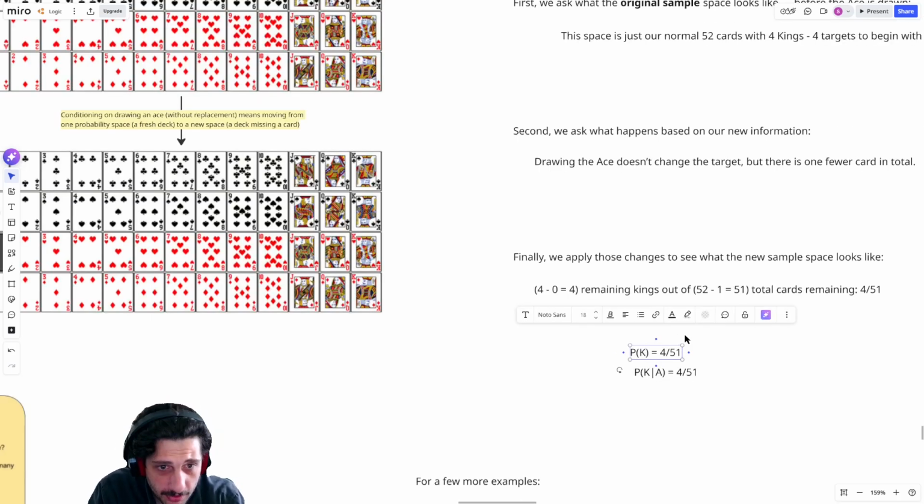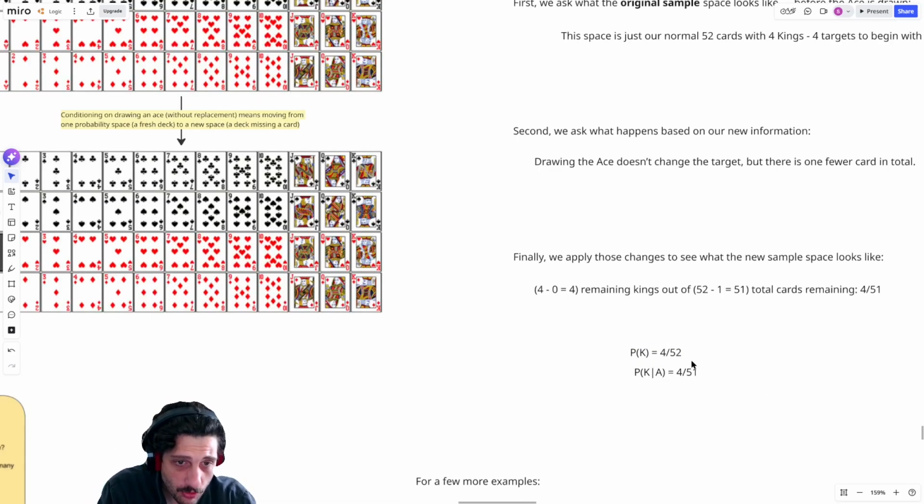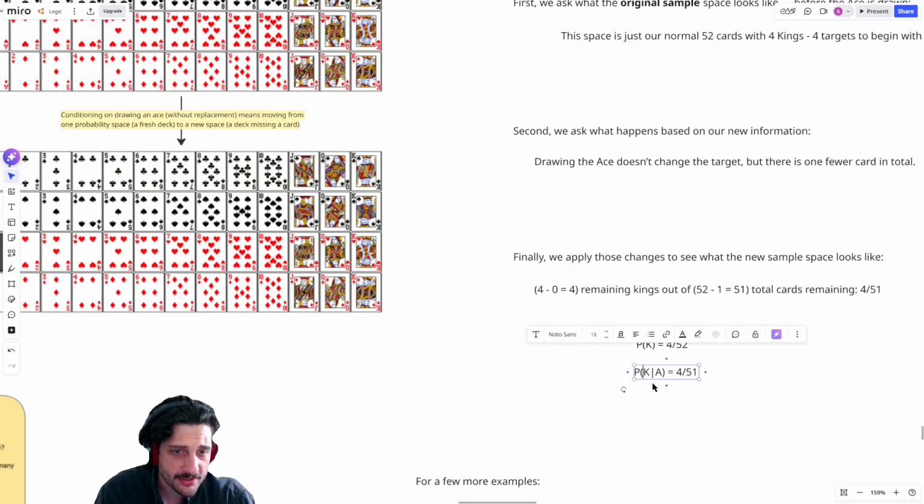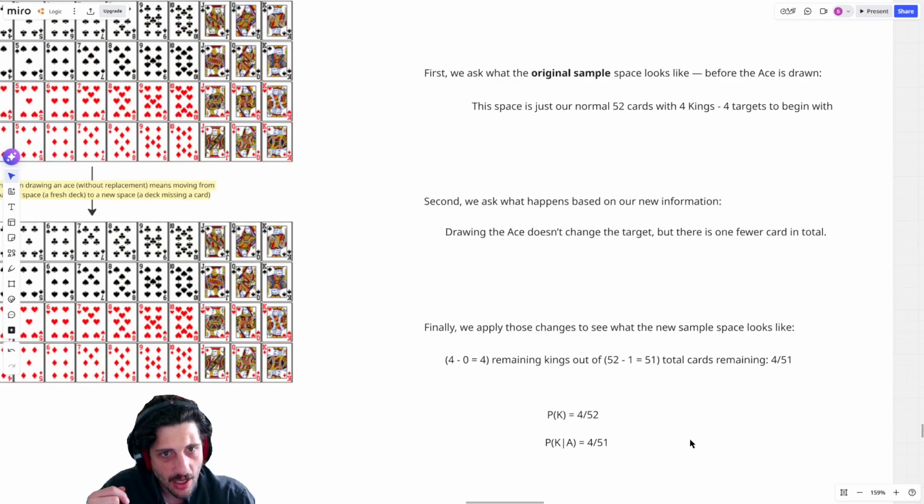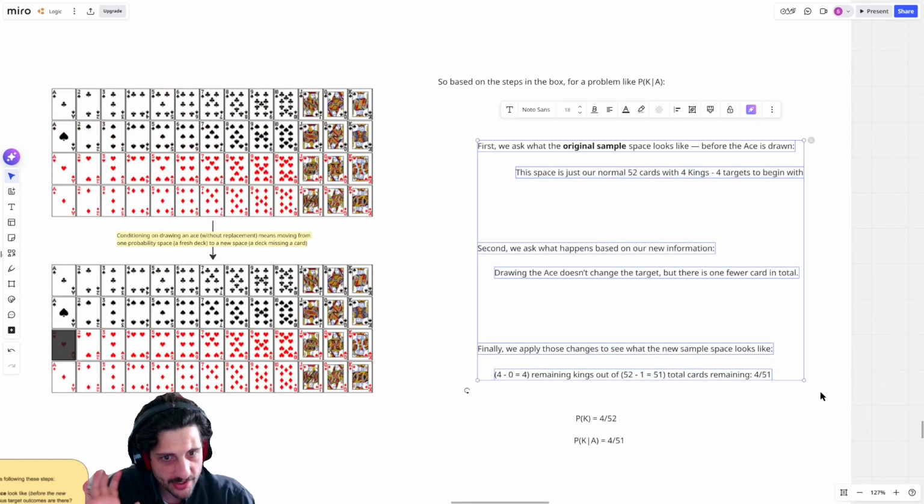So to be clear, the probability of drawing a king alone would be 4 out of 52, right? If I didn't know that an ace was already drawn and I just thought I was staring at a brand new deck of cards, I would think there's 4 kings out of 52 cards. But as soon as I'm asking what's the probability of drawing a king given that an ace is missing, well, I know there's still 4 kings left, but now there's only 51 total cards. It's still just that counting rule, but now you can see how we get there.